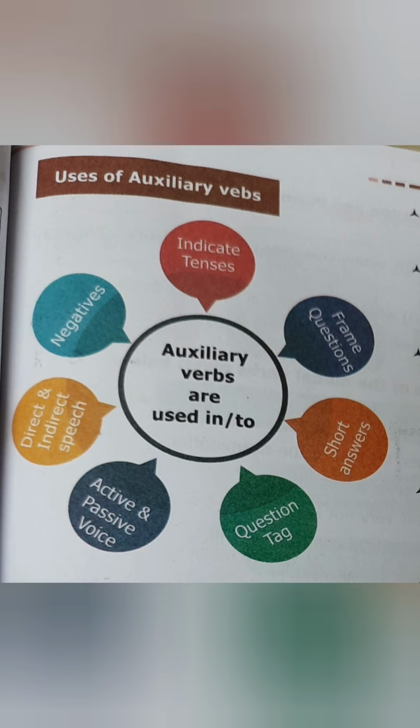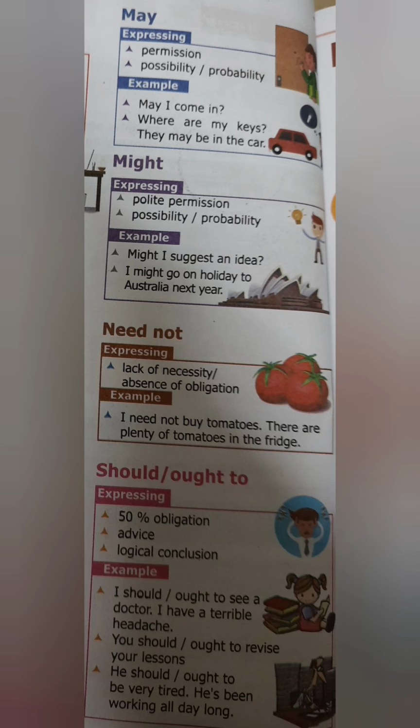And where are the places you can use these auxiliary verbs? To indicate tenses and for framing questions, especially. It is used to frame questions. Then for short answers, when you frame questions, the answer should be in the same form: do you like coffee? Yes, I like coffee. Then question tags with the help of these modal verbs only: can, cannot, can you, can't you, like that. Then active and passive voices, and then direct and indirect speech. You have the exclamative type, or the imperative sentence, where it is used.